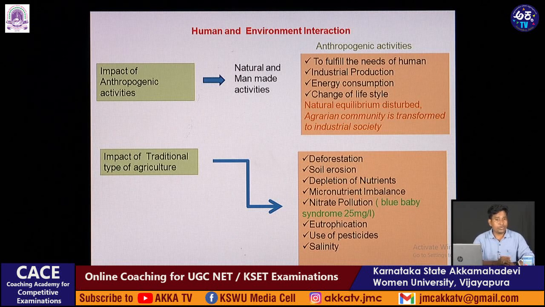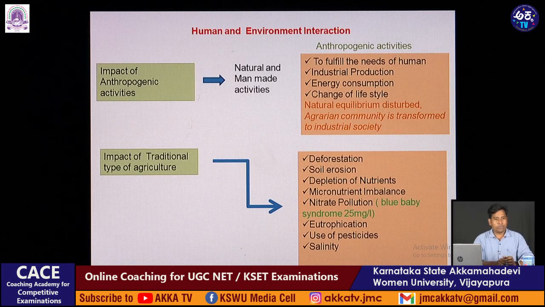Micronutrient imbalance is also noticed nowadays. Because of high nitrate pollution, we are seeing a syndrome called blue baby syndrome, which appears because of the high nitrate pollution.